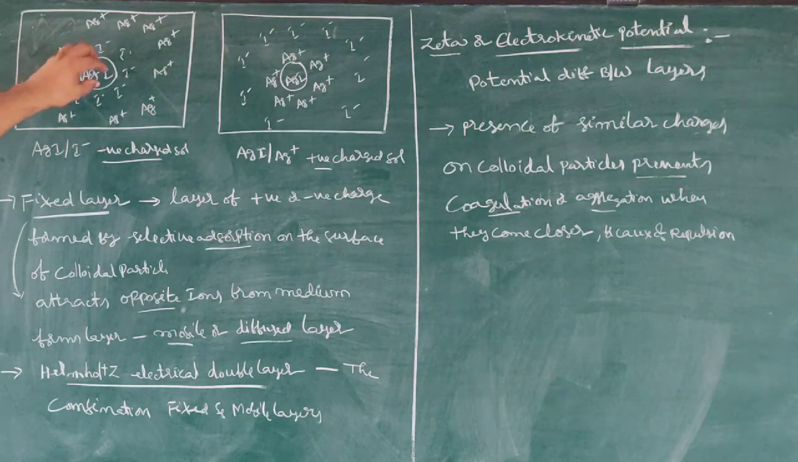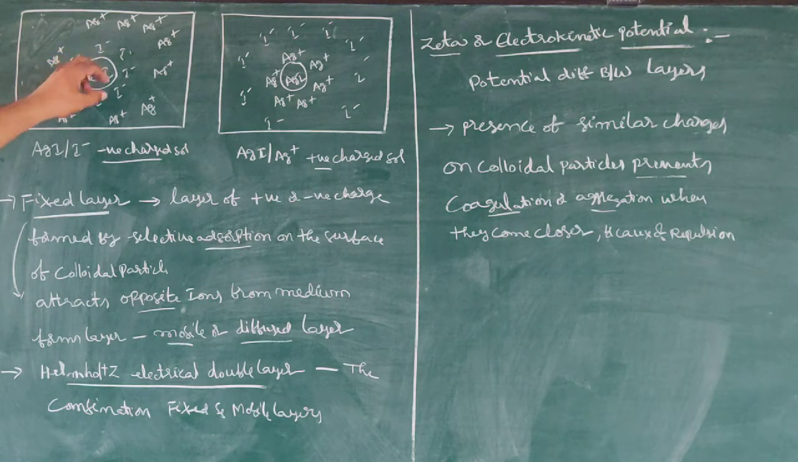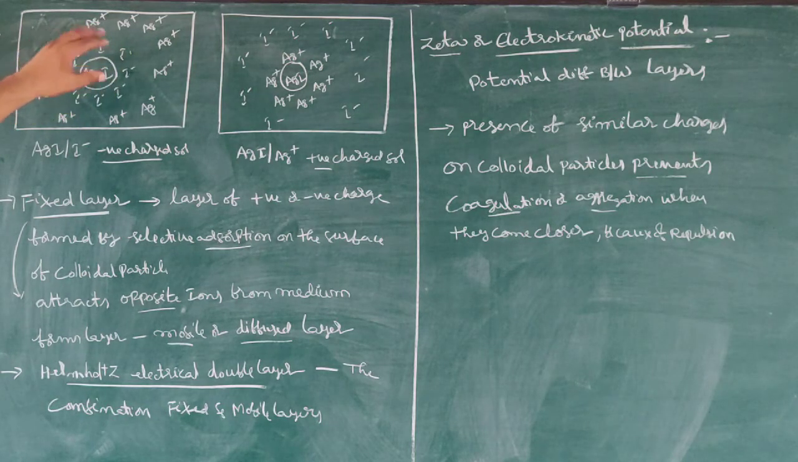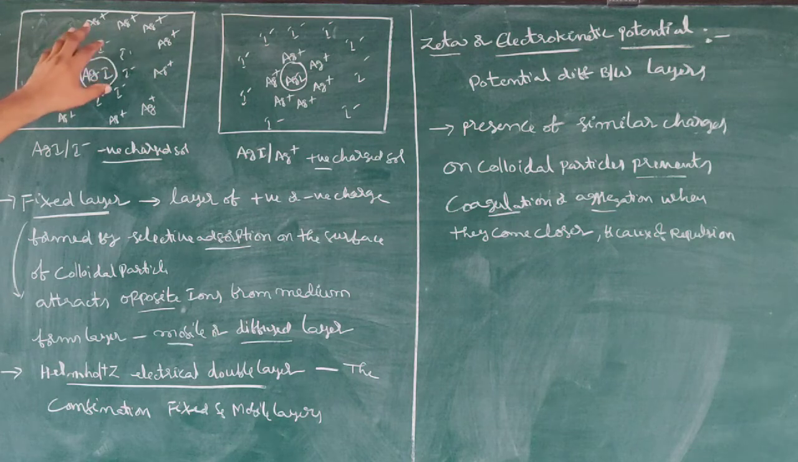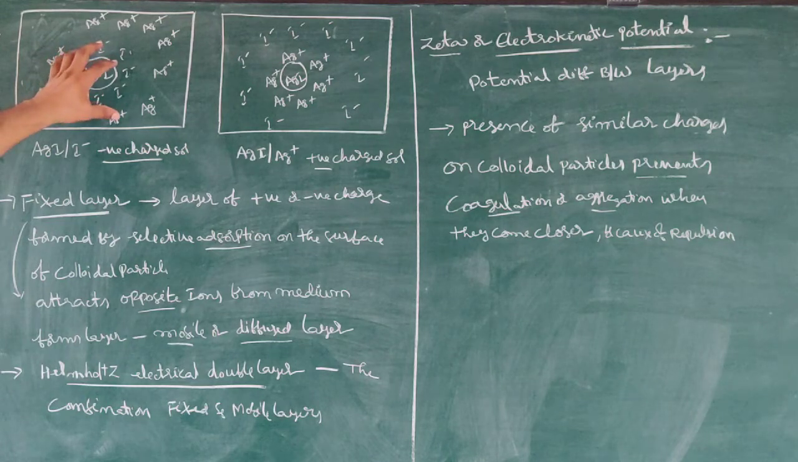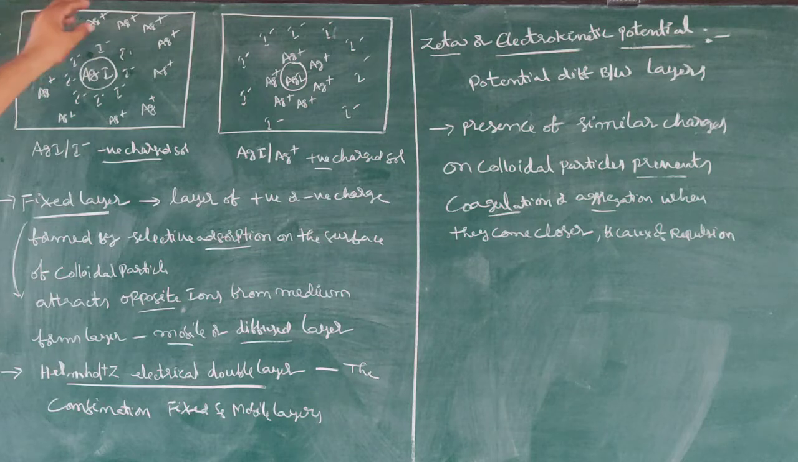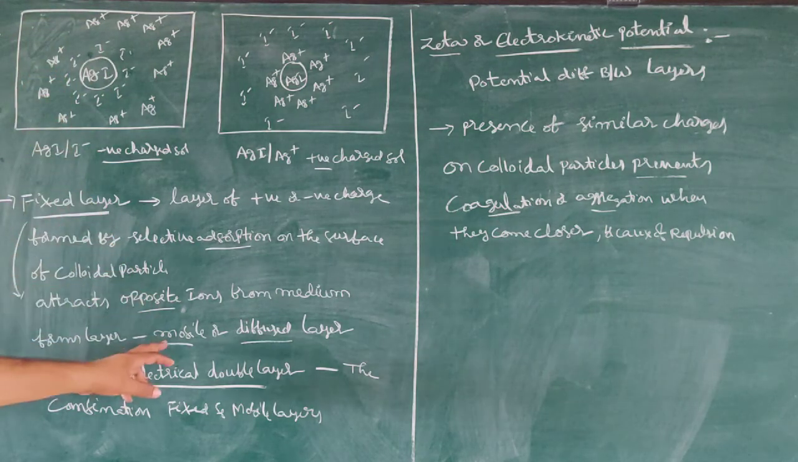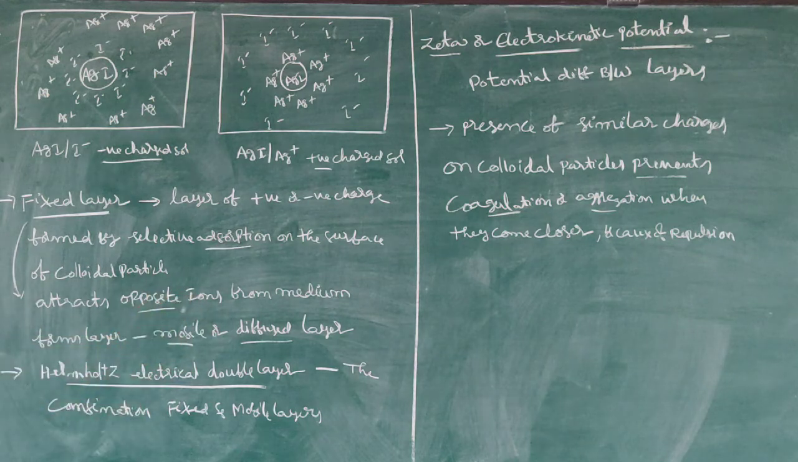Here this is silver iodide, surrounded by iodide ions. Here the iodide ions are a fixed layer. Because of the negatively charged iodide ions, positively charged silver ions are attracted to it, forming another layer. That layer is called the mobile or diffusion layer.